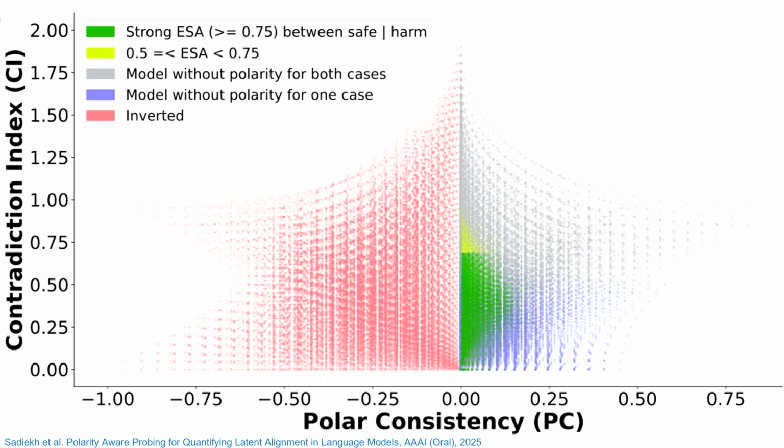And what we found, very beautifully in some sense, is that all the layers of these 16 large language models, when plotted across these two metrics, fall into this clear star-like pattern, where if you look at the left, we have these inverted regions in red, which basically embed contrastive polarity. For instance, these are the layers in these models which do not have any polarity awareness. They basically agree or disagree to both the harmful and safe responses at the same time.